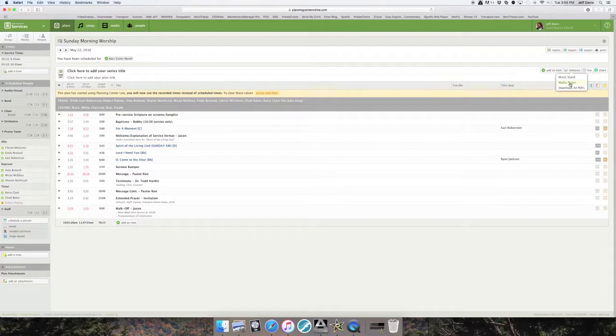Now, if you click on Media Player and nothing happens, that means you have not accepted your invitation to this service. So maybe go back to your emails and see if there was one that you missed from the worship department that has invited you to this, and then click accept, and then you'll be able to access the Media Player. But, okay, going to go back in there, Rehearse, Media Player.